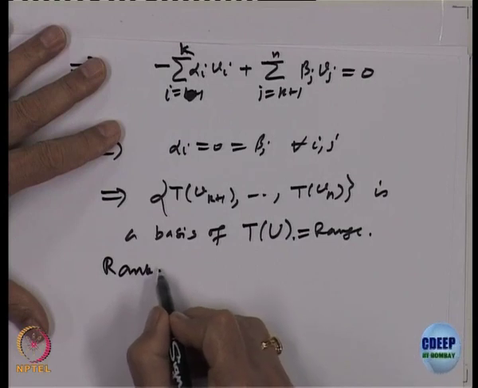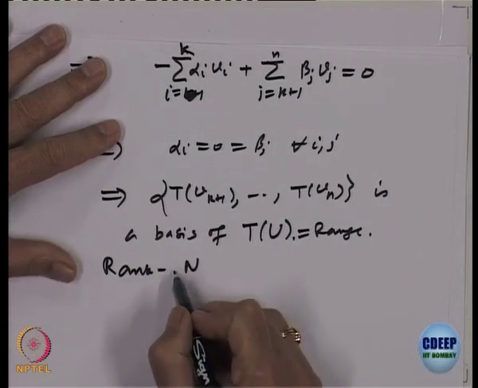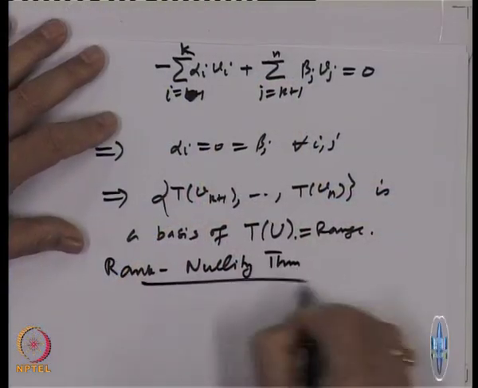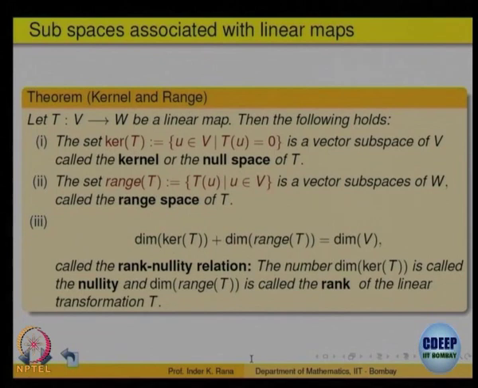Right. So, this is what is called the rank nullity theorem. One should write the dash, it looks like minus, as rank plus nullity is equal to n, right? Rank nullity theorem. This is the last one: dimension of the kernel plus dimension of the range is equal to dimension of V. So, that is what is called the rank nullity theorem, right. We will see that this is the same as the rank nullity theorem for matrices a bit later. Okay, good. So, let us look a bit further.